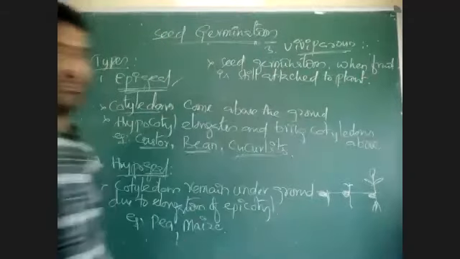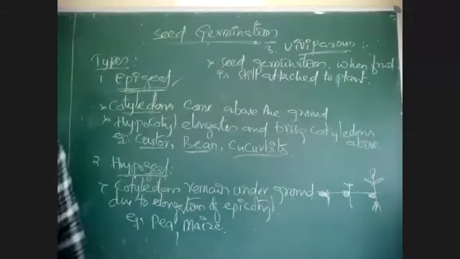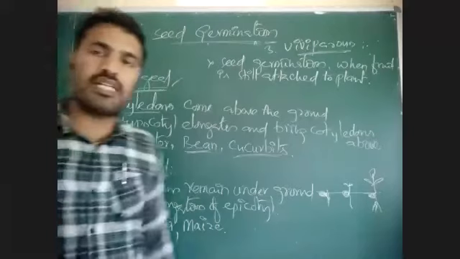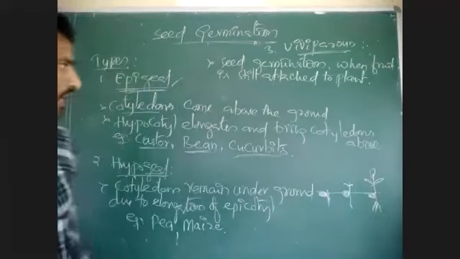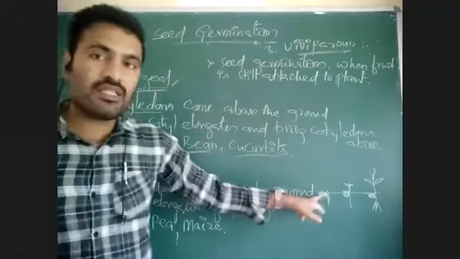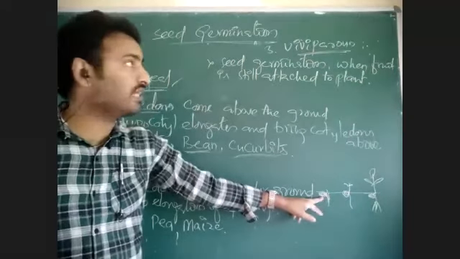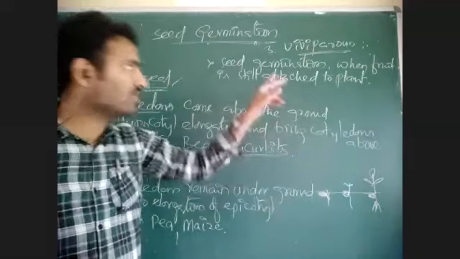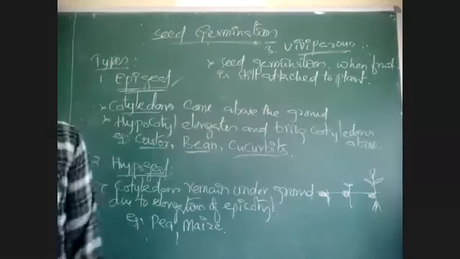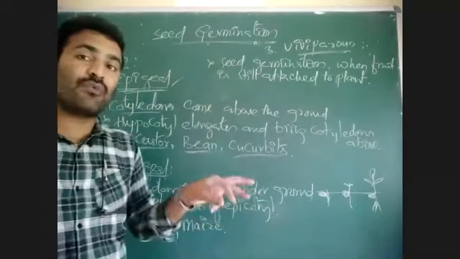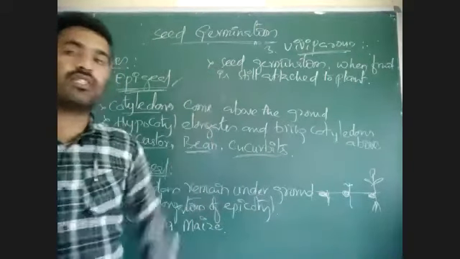Normally when will a seed germinate? Seed will germinate when the seed is dispersed from the fruit and is present or available on the soil. But in some plants, there is germination of the seed inside the fruit when the fruit is still attached to the main plant.